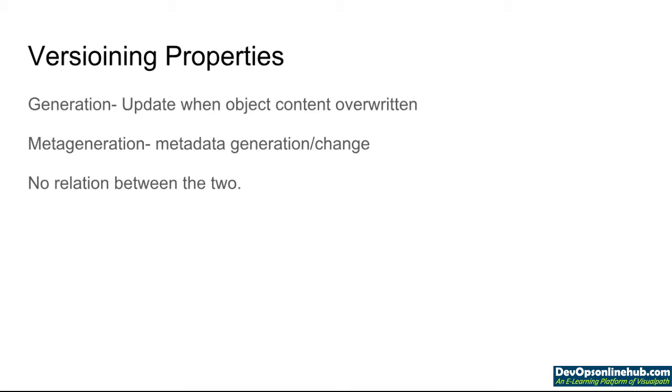Versioning properties: when you enable versioning, you will have a generation number. It gets updated when an object's content is overwritten. Metageneration is the metadata generation change. Metadata will be like, suppose we have an object created on Jan 1st 2019. The metadata of the object will be the creation date, then the size of the object.